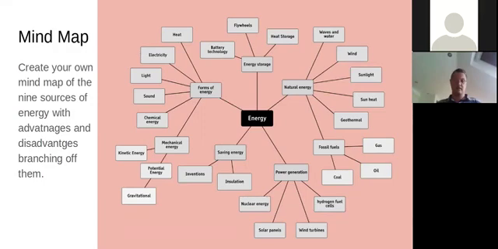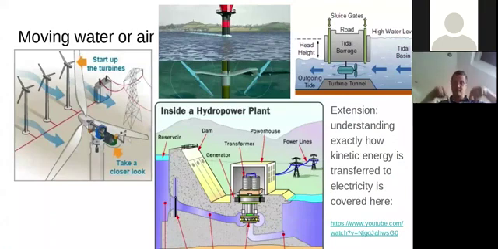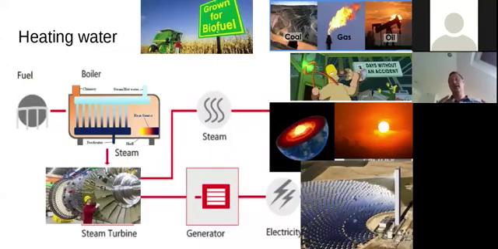Okay, so I've got one question, which is what is geothermal? Geothermal is using the heat of the earth to heat up water. So you dig down and you put pipes into the ground. As you go down, it gets hotter and hotter and hotter. The heat heats up the water in the pipes to make steam, which drives the turbine, which generates electricity.